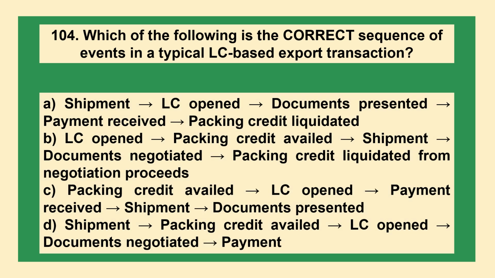The next question is: which of the following is the correct sequence of events in a typical LC based export transaction? A, shipment, then LC opened, then documents presented, then payment received, then packing credit liquidated. B, LC opened, then packing credit availed, then shipment, then documents negotiated, then packing credit liquidated from negotiation proceeds. C, packing credit availed, then LC opened, then payment received, then shipment, then documents presented. D, shipment, then packing credit availed, then LC opened, then documents negotiated, then payment.